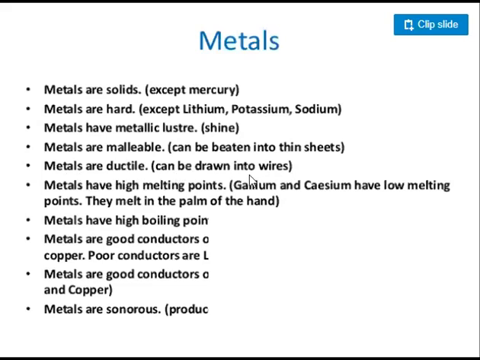That means they can be drawn into wires. If we want, we can make wires of metals. As you have seen the wires of copper, wires of gold and silver also, which are used in embroidery work. So metals can be drawn into wires. This is their another property.